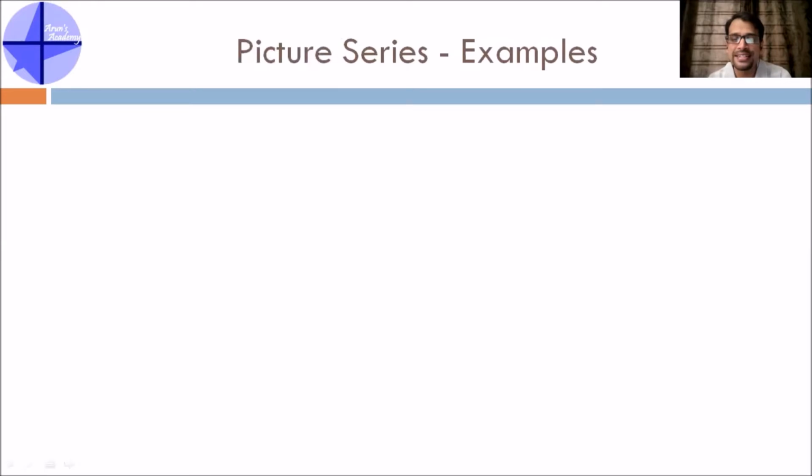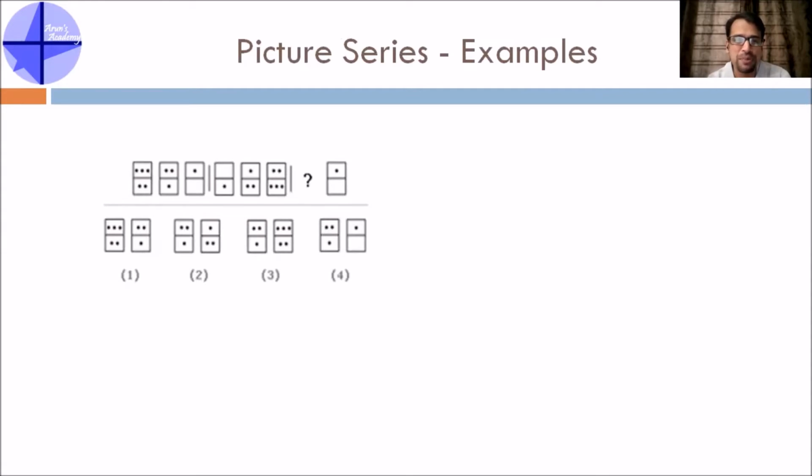Let's move ahead and understand 1 or 2 examples in picture series as well. Okay, now this is one example. It's very, very simple. Now if you see on the top, there are 3 dots, 2 dots, 1 dot. There is a reducing trend. In the second, there is a 0 1 2 increasing trend. So again, there should be a reducing trend. So the last one is 1 dot on the top. So the next 2 behind it should be 3 and 2. There is only one option like that. So the first option is the right answer, right? Understanding or gauging the picture.